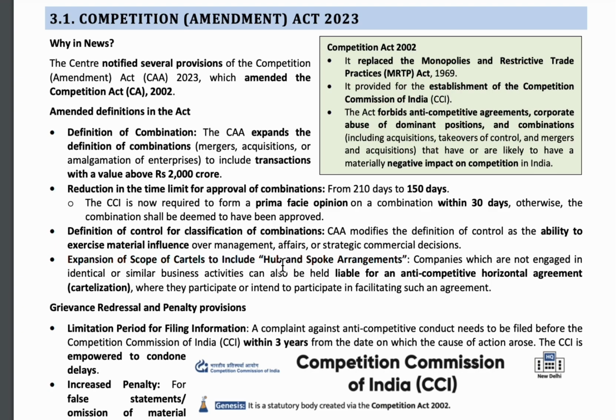In unofficial words, it is the middleman trade. They make many strategies in order to make profit. The CCI has the power to approve or reject the combination trade. If the CCI observes that the combination trade has some loopholes, or they are going to make any fraud in order to gain profits, then the CCI has the power to reject that trade.